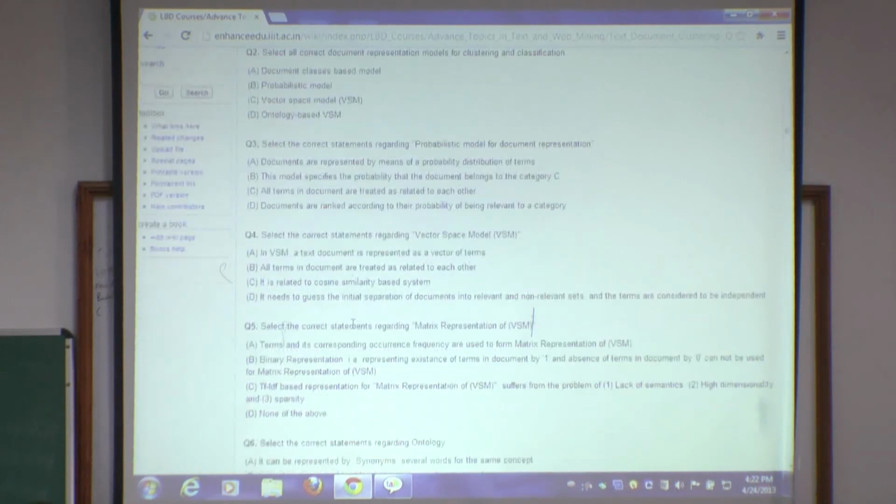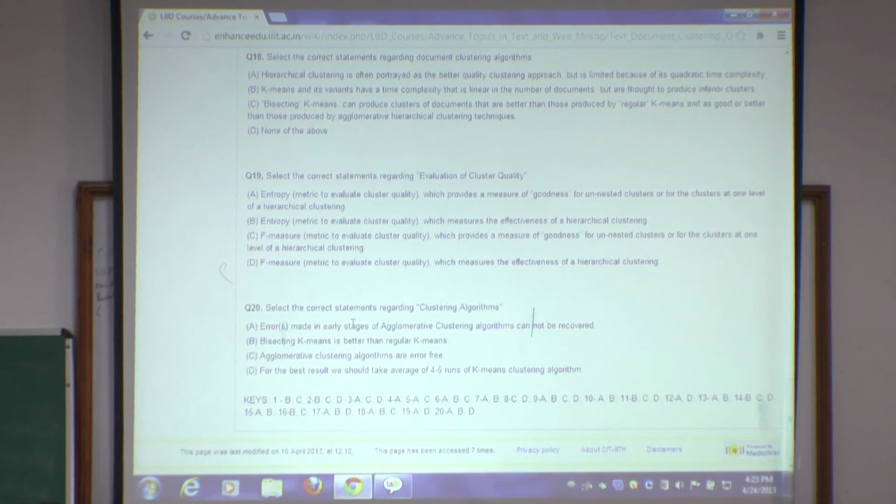Now question number 5 also, you can check it. Now see the answers. The first answer is B and C, the second answer is B, C, D, the third answer is A, C, D, the fourth answer is A, the fifth answer is A and C.